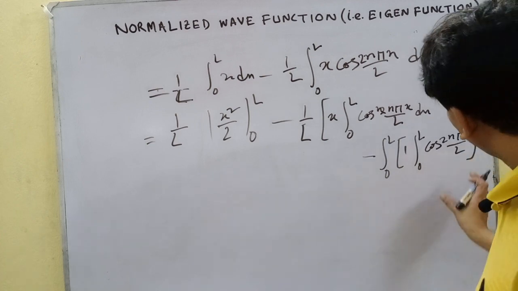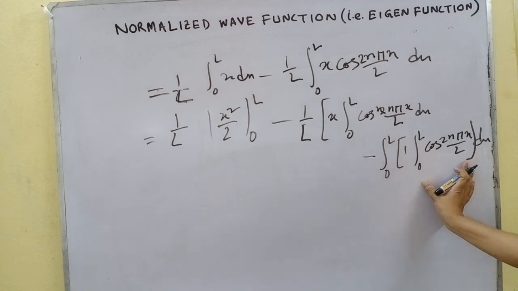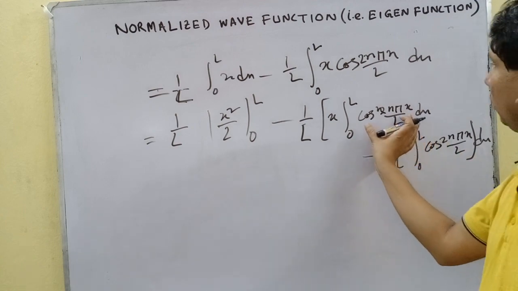Clear? Now what is this? This is again 0, this is 0, this is also 0.